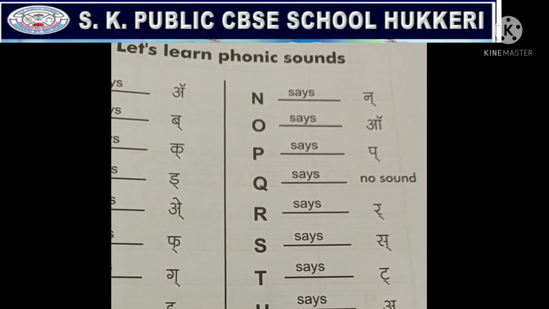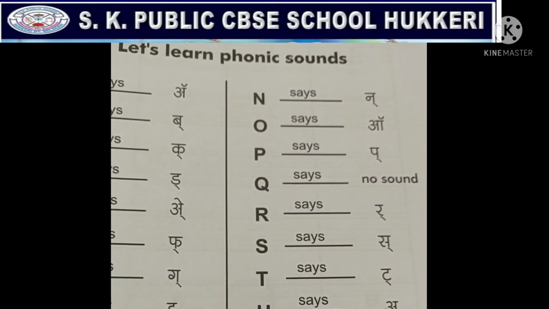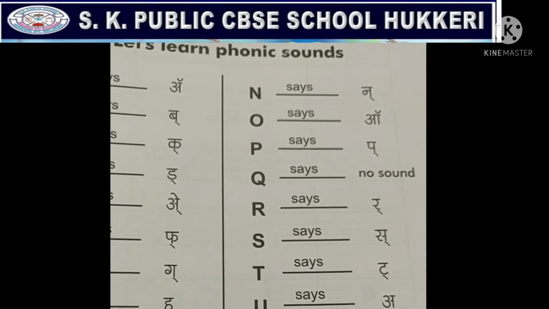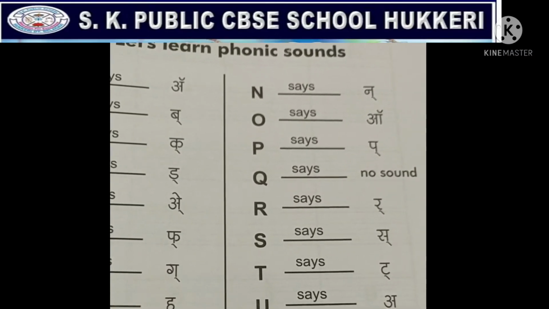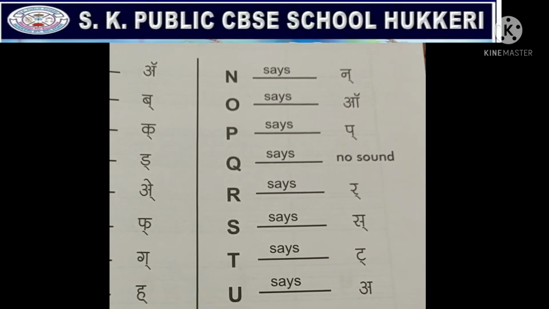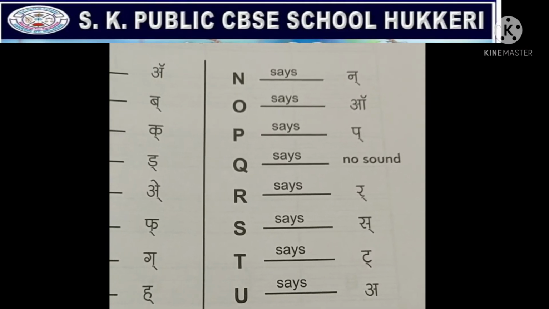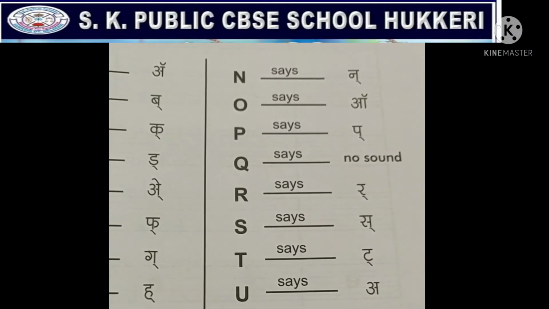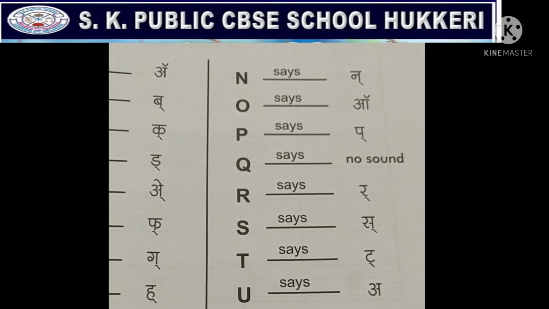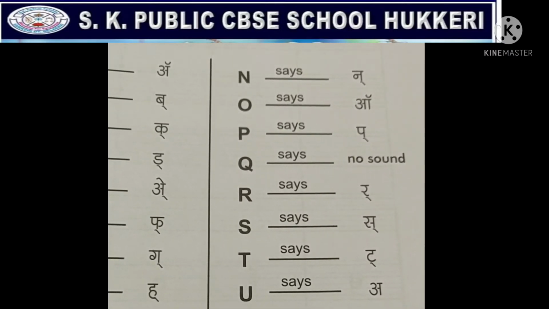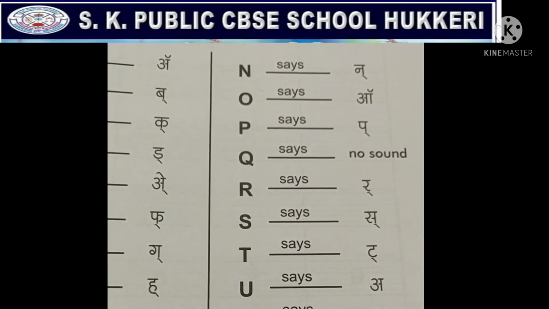U says A. V says V. W says V. X has no sound. It is not having any sound. Y says Y. Z says Z. Okay?